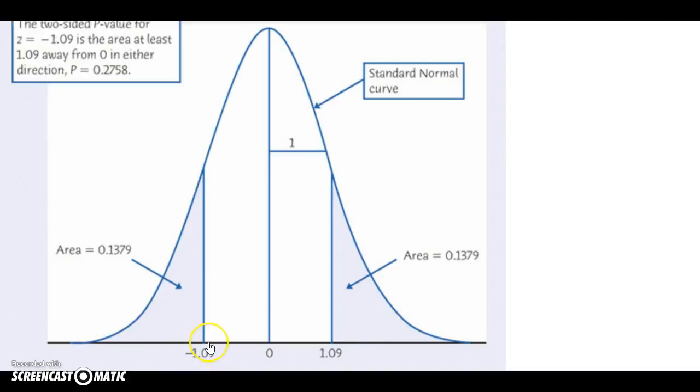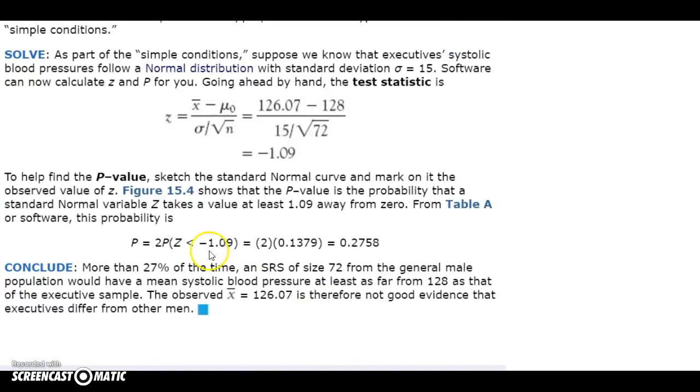Looking up that negative 1.09 in Table A, you get 0.1379. That gives you the area to the left, the proportion of Z-test statistics that would be lower than negative 1.09. And then we have a mirror image here, so we'd also get 0.1379 that would be above positive 1.09. So once we combine those two, adding them together or multiplying by 2, however you want to do it, we get a total p-value of 0.2758.